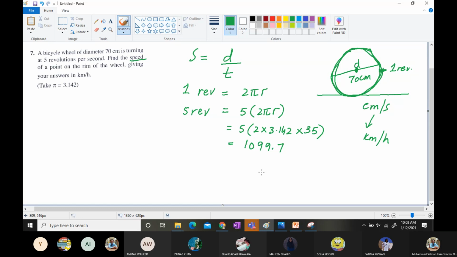So it says a bicycle wheel of diameter 70 centimeter is turning at 5 revolutions per second. Find the speed of a point of the wheel, giving your answers in kilometer per hour. So for 5 revolutions, we have found out that 1099.7 is happening over here. And what are we going to do?